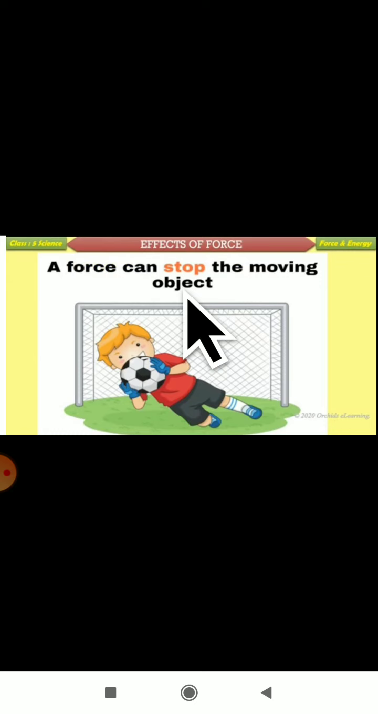When you apply a force to any object, what are the effects we have seen? The change in the shape, the change in the size, and even the direction will change. These are the effects of a force.